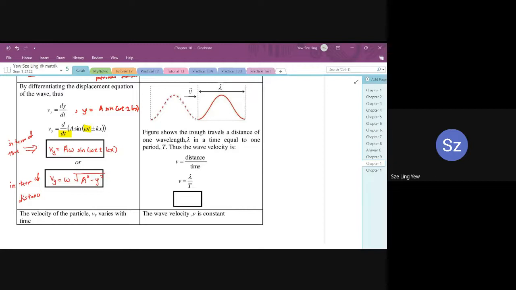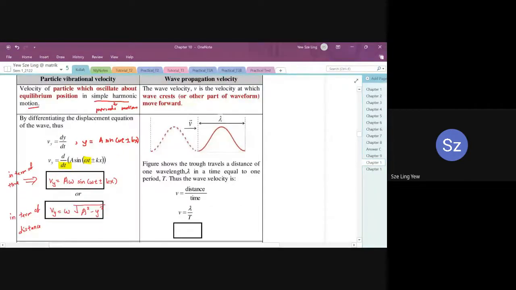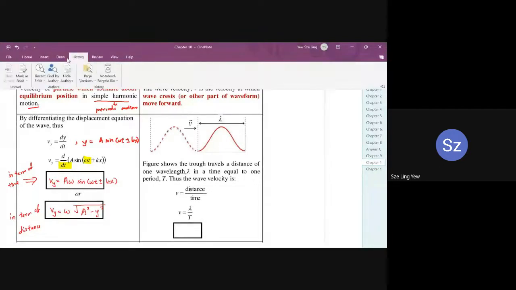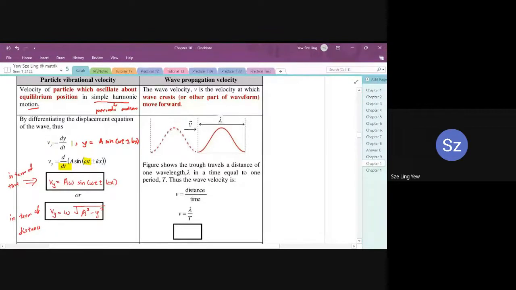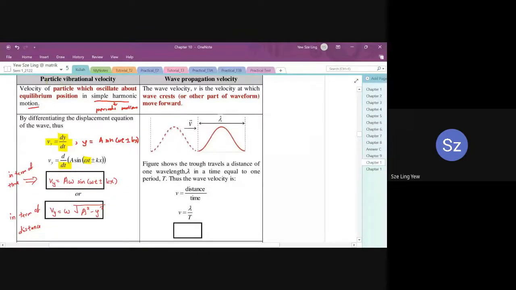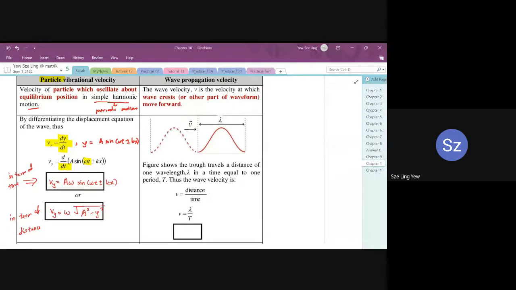But the first thing that you have to know is that for a particle's displacement and particle velocity, we use Vy equals dy over dt. Kita guna equations ini. Vy equals dy over dt for particle vibrational velocity. So Vy in terms of time is Vy equals a omega sine omega t plus minus kx, based on the differentiation. And then in terms of distance, it actually involves another set of derivation, so Vy is equal to omega square root of a square minus y square. The derivation I didn't put in your notes.